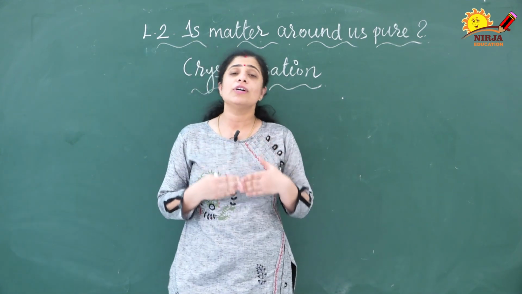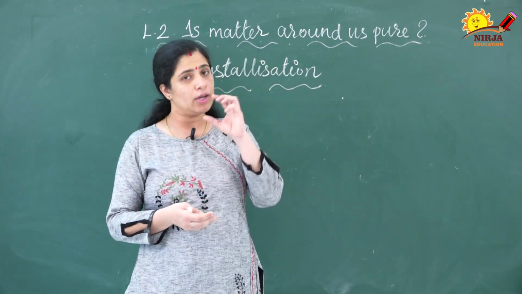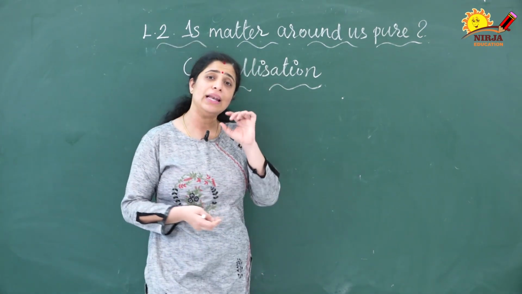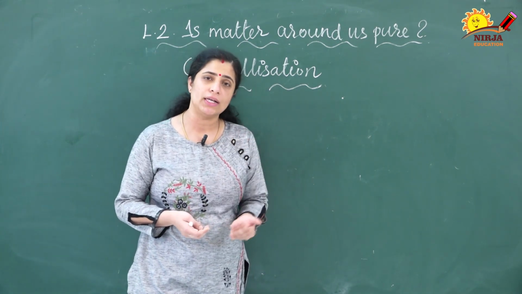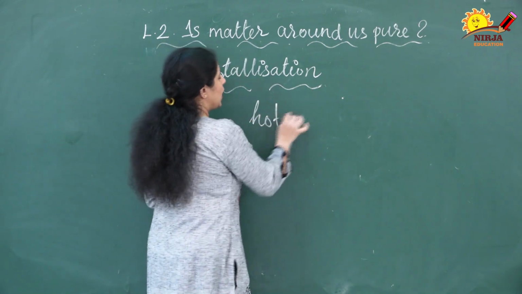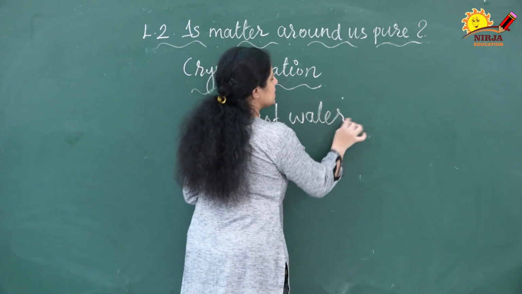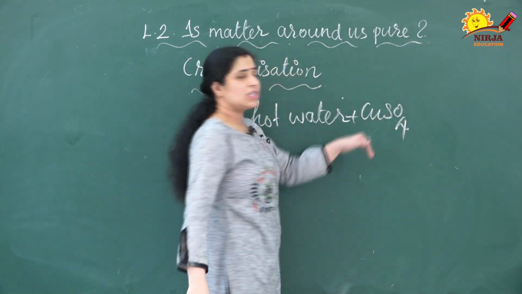Okay, so first what you have to do, you have to take the water in a beaker, and already I told you that should be in less amount. That water you have to heat, otherwise you can take hot water. To that hot water you have to add solid copper sulfate, the copper sulfate solute.